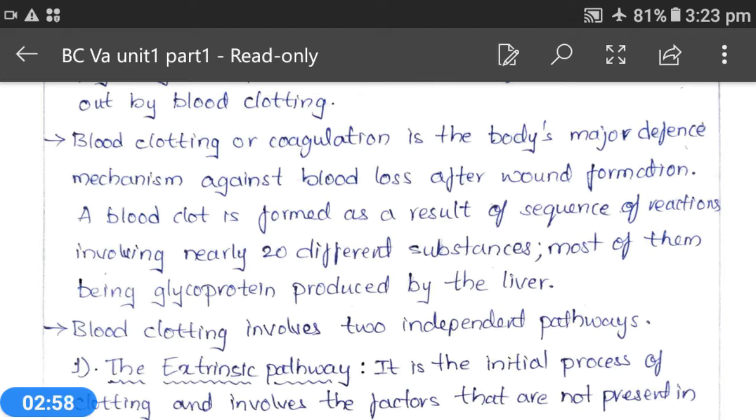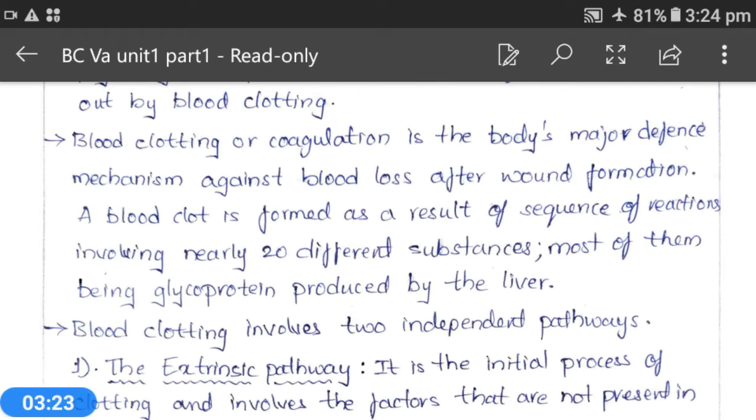Or else what will happen? There will be a huge loss of blood volume from that person, and it will cause adverse effects, and in a few situations it may also lead to death. That's why this is the major defense mechanism present in every body.